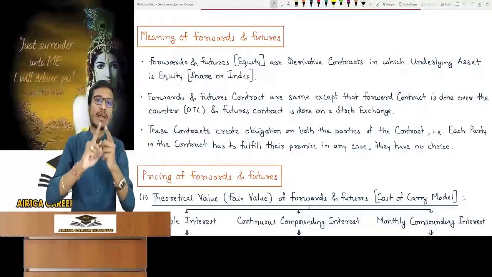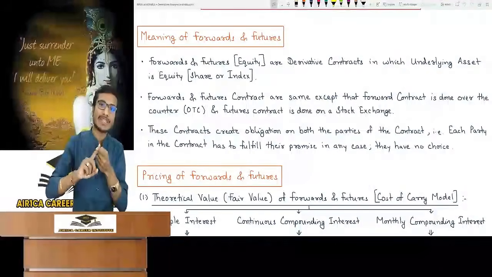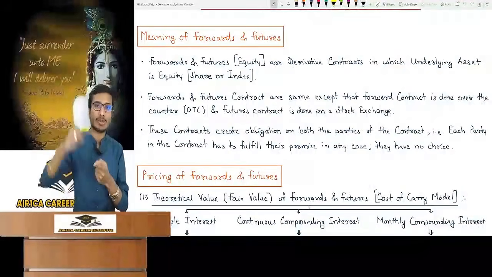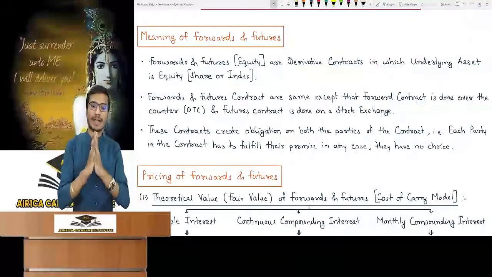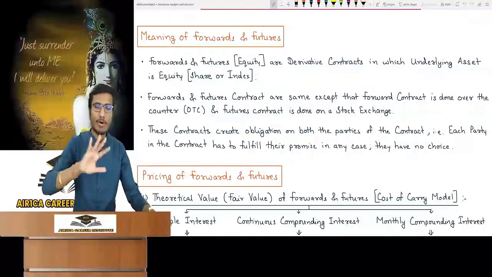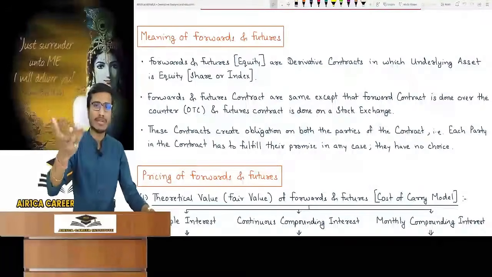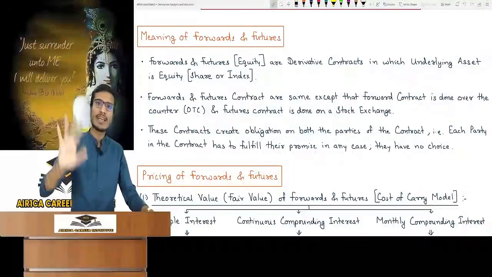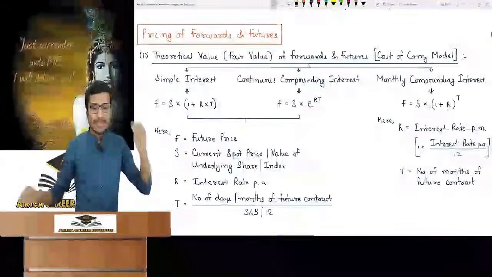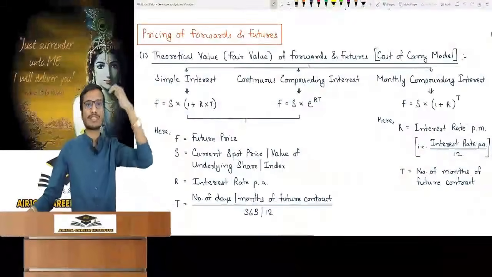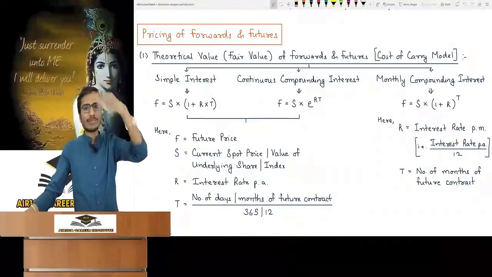They will have to fulfill the promise. They have made a promise, then they have to fulfill it. Breaking the promise will result in a case. Understand it. This is a forward and future contract. Keep it in mind. Now move ahead. Nothing else, the rest is the same. What is a derivative contract? It is for doing a transaction or betting on a future date. This is your derivative contract. Hope all is clear. Now let's move to the practical portion of the forward and future exam.